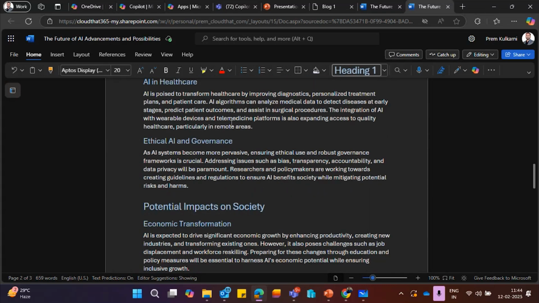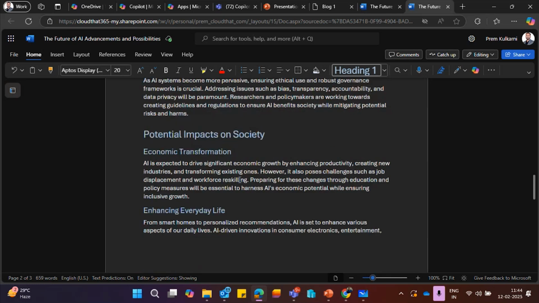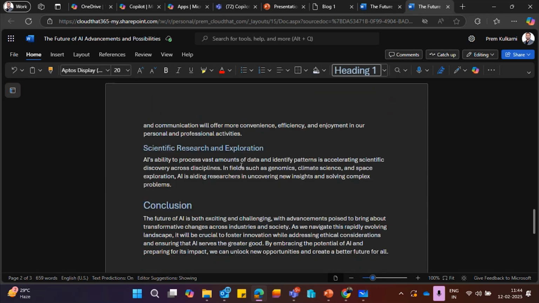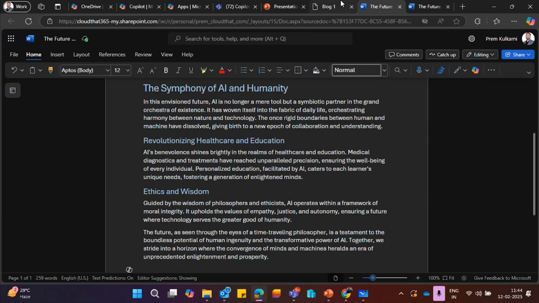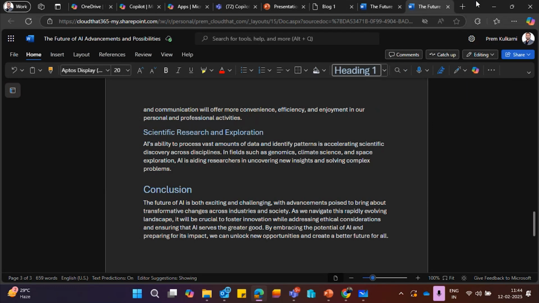On the same blog topic, we have 3 different blogs. The content inside those 3 blogs is entirely different. Blog 1, blog 2, blog 3. And this will give you a nice understanding of how the prompt can lead to an entirely different result.